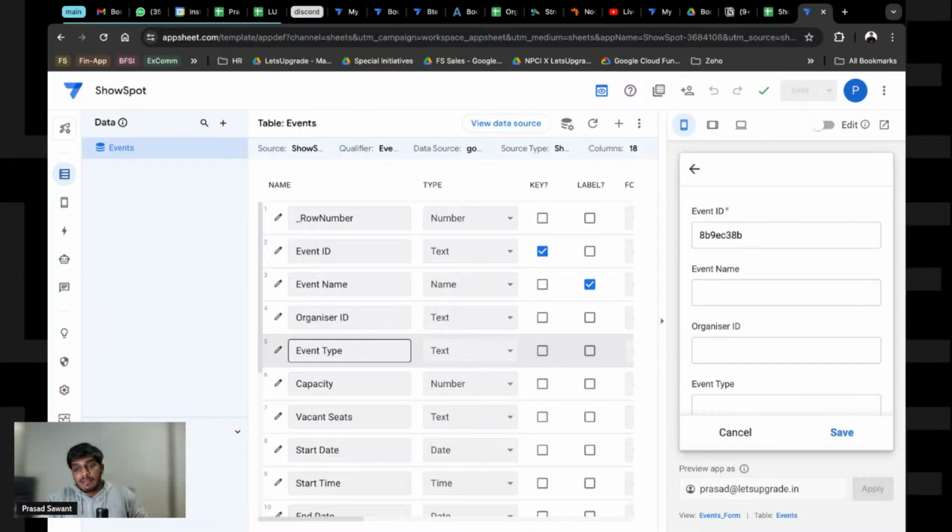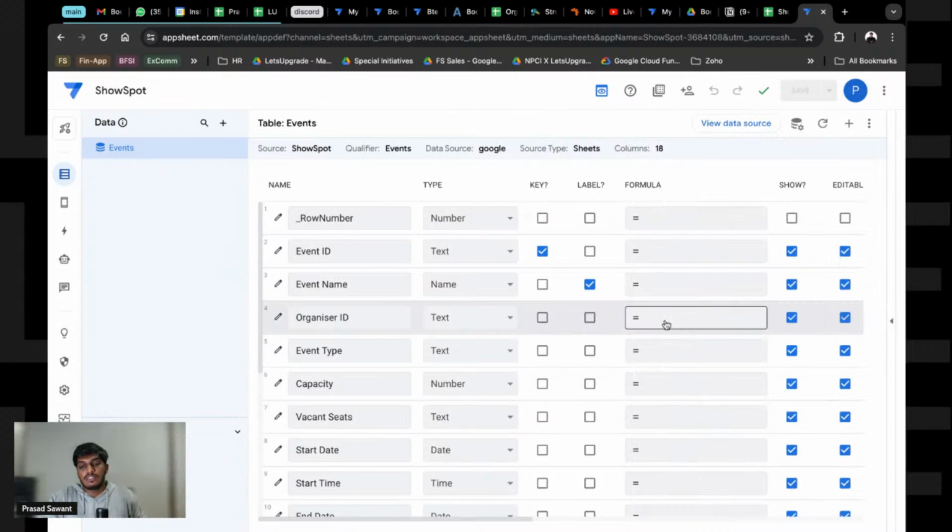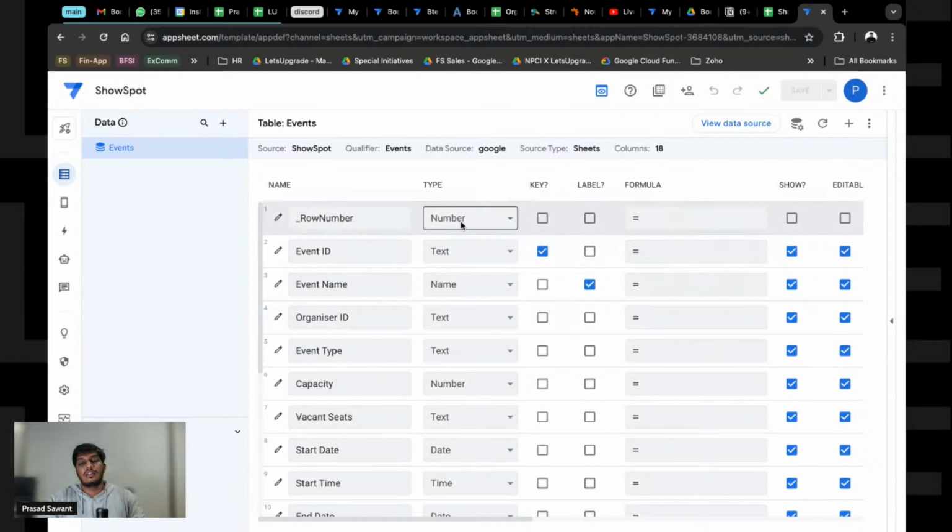what type of data you have in all of these columns, and it has automatically allocated the data types. I hope you know data types, number, text, and everything. So how many types of data types do you know? Let me know in the chat real quick. Spam all the data types that you know, quickly. Let's see how many of those exist in AppSheet.